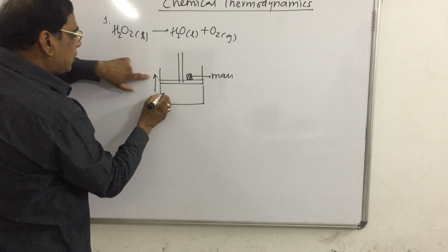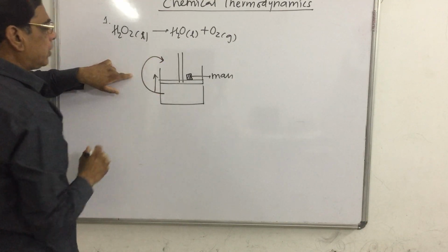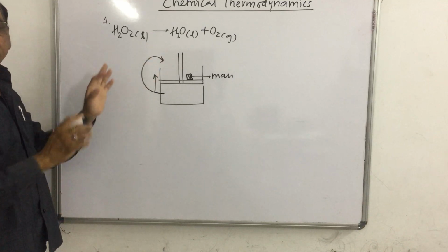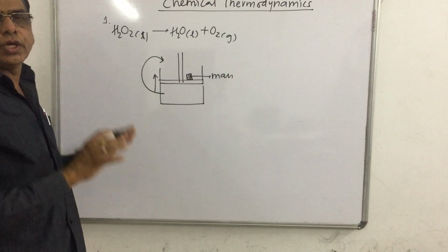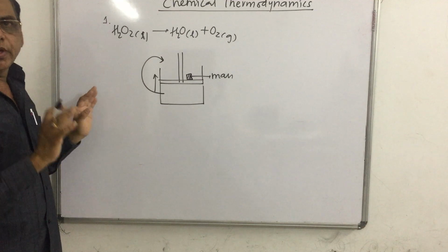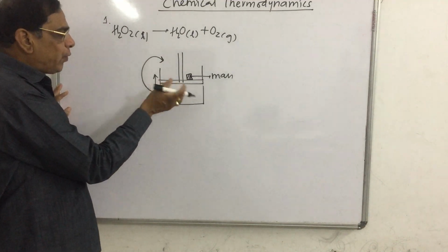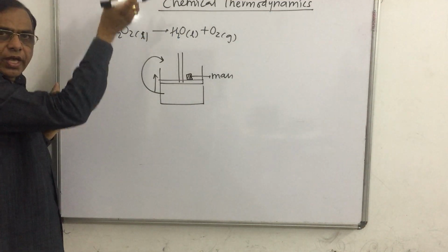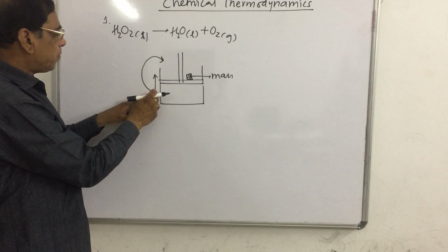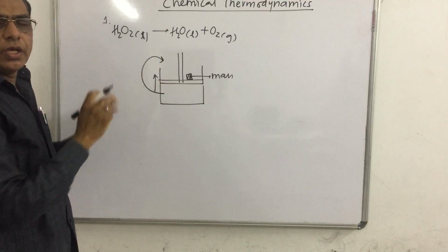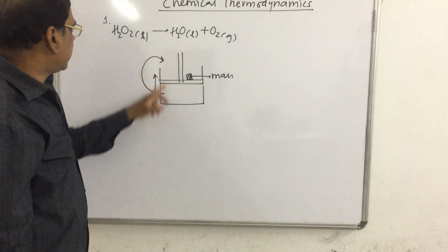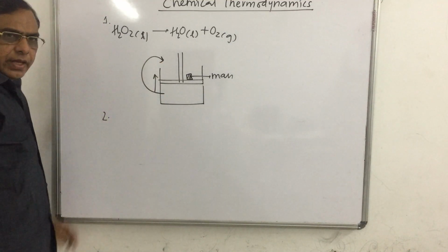This means the work done by the system on the surroundings, without temperature difference, is equal to the loss of energy. So when the piston goes upward, expansion takes place. If there is no loss of heat, then work done by the system on the surroundings is equal to the loss of energy.